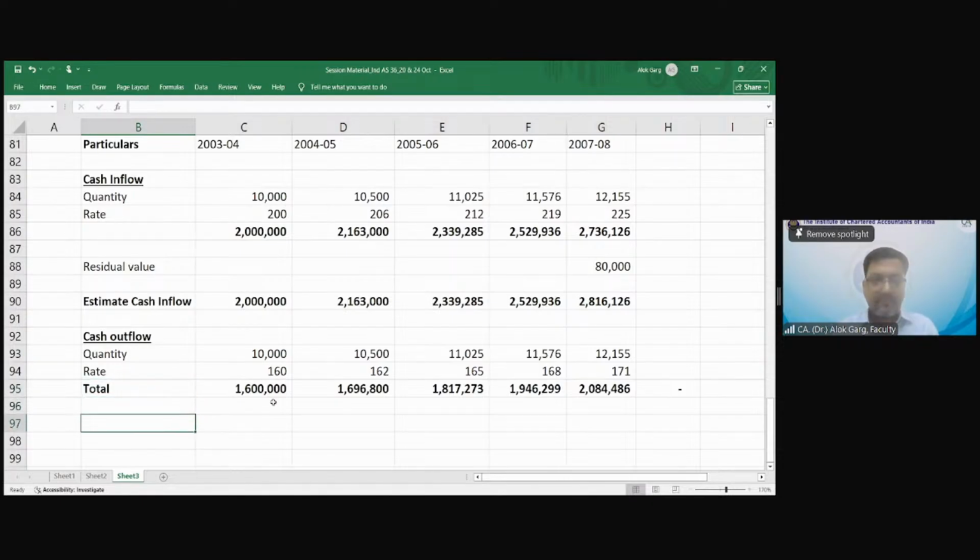Okay. What is my other outflow? Maintenance. You remember a regular maintenance cost was also given. That regular maintenance cost was in 2005-6, yes, 2005-6 of rupees 50,000. So this will come here.